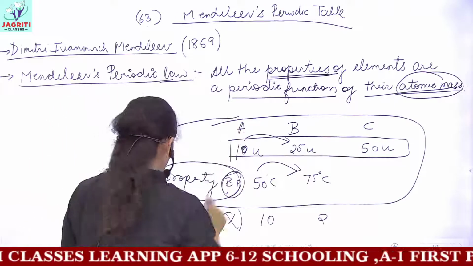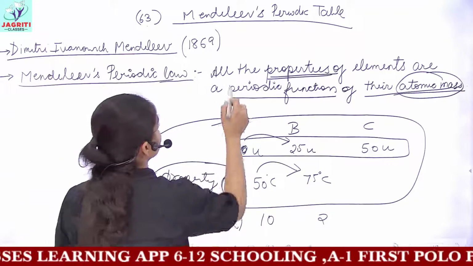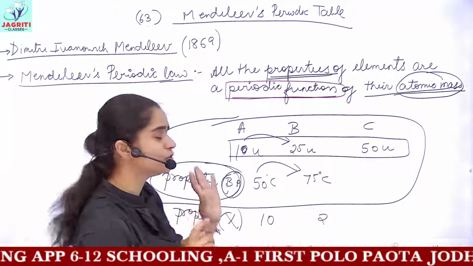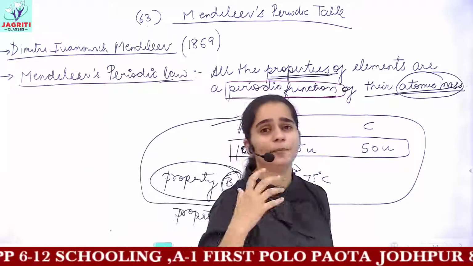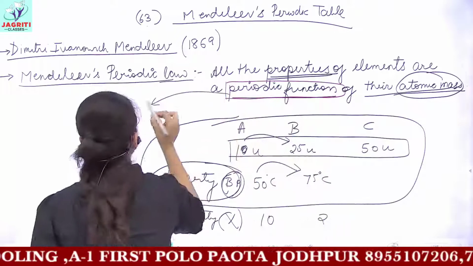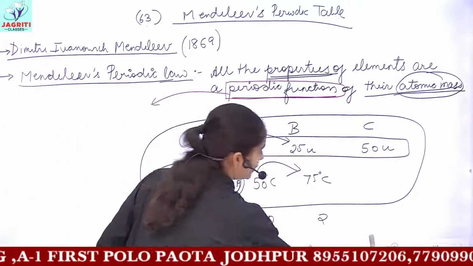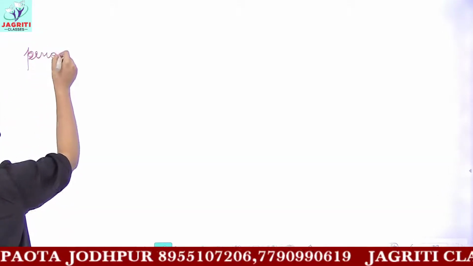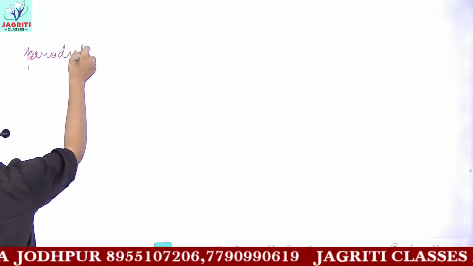And what do you mean by the term periodic function? This was much similar to what was also proposed by Newland, that the properties are a periodic function. Periodic function means the properties show periodicity in them.